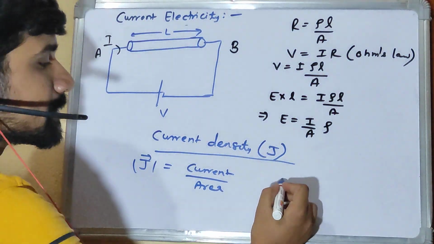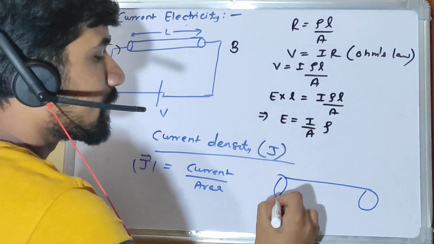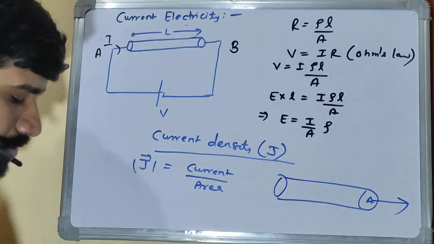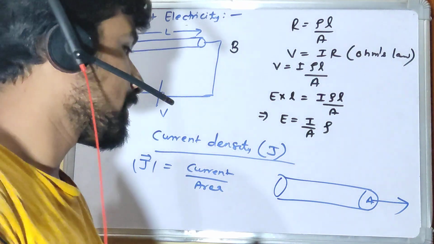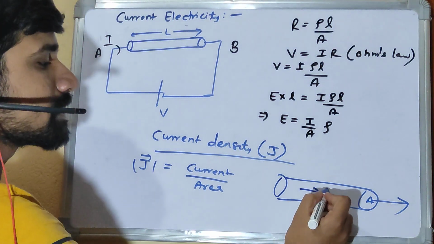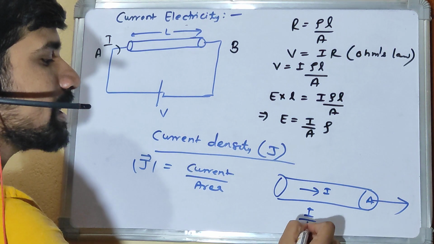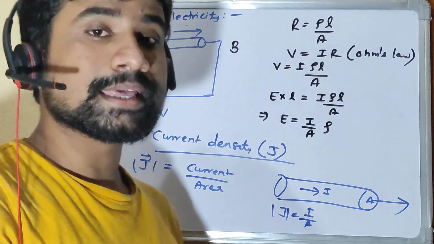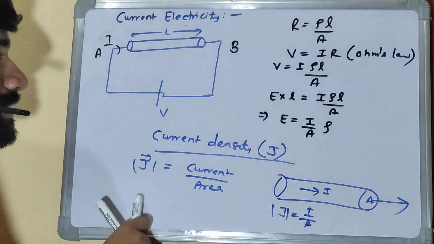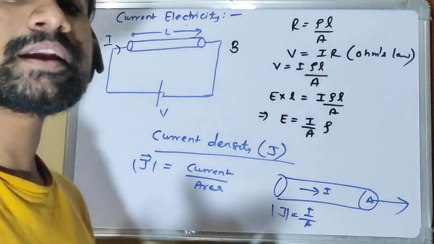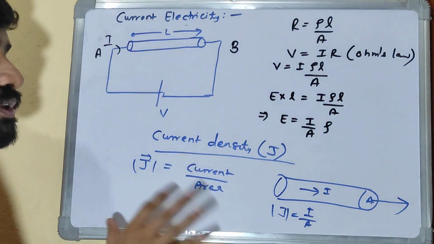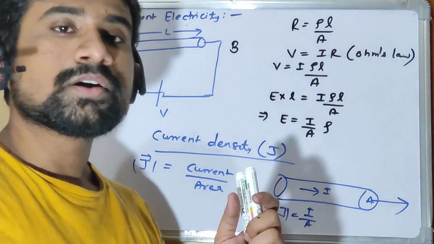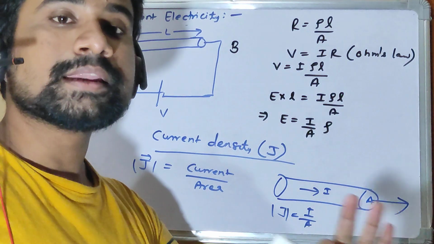Let's say this is the conductor and A is the area of cross section. The direction of current density is normal to the area. If I is the current in this conductor, the current density is I by A in magnitude, but the direction is normal to the area. So current density is a vector quantity. How do we define current density? Current flowing through the unit area is current density, and the direction is normal outward to the area.